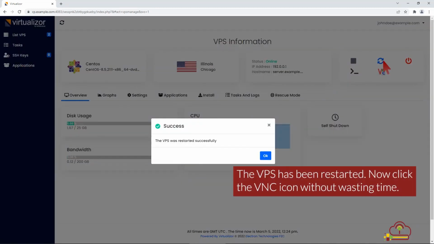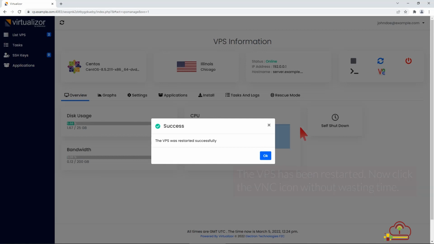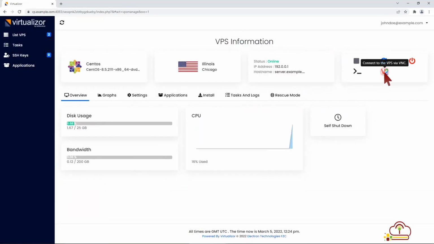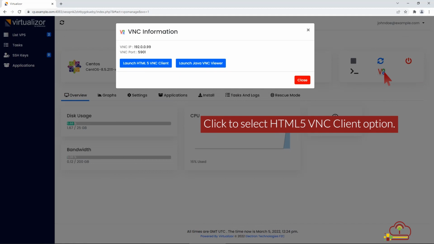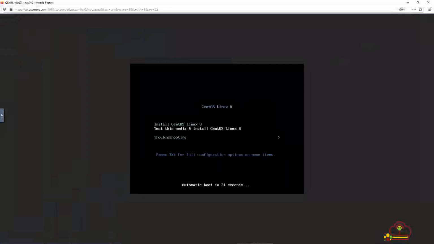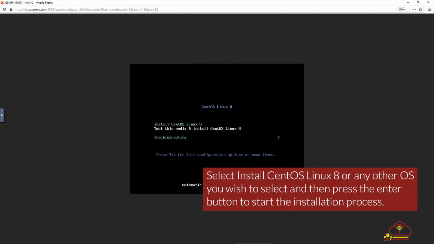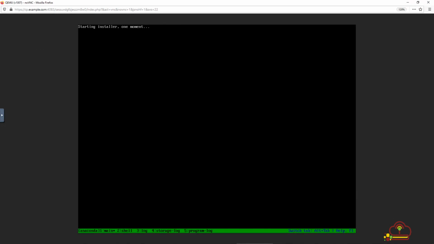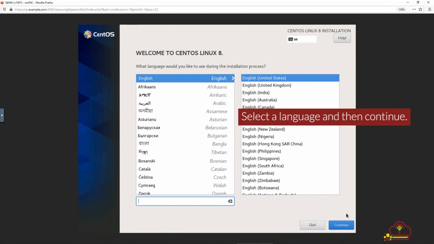Now click the VNC icon without wasting time. Click to select HTML5 VNC Client option. Select Install CentOS, Linux 8, or any other OS you wish to select, and then press the Enter button to start the installation process. Select a language and then Continue.